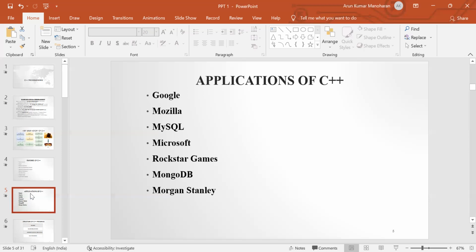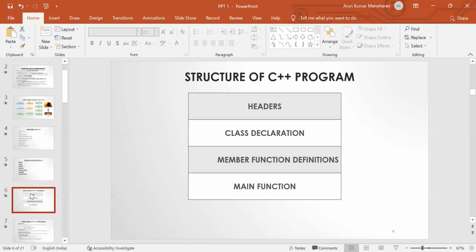Next we are going to see the structure of C++ programming. C++ programming follows the bottom-up approach. These are the different sections in the structure of C++. The first one is the header section. Next are the class declaration, member function definition, and then the main function. Each and every C++ program contains only one main function. Next we are going to discuss these sections in detail.